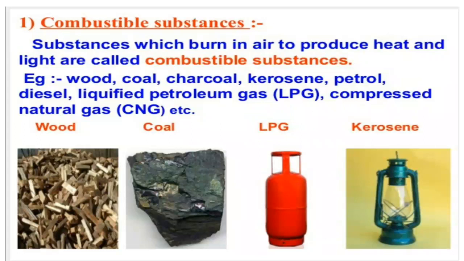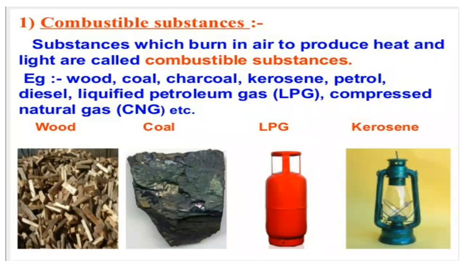For example, wood, paper, cloth, petrol, diesel, cooking gas, LPG, CNG, cow dung cake, straw, and dry grass.